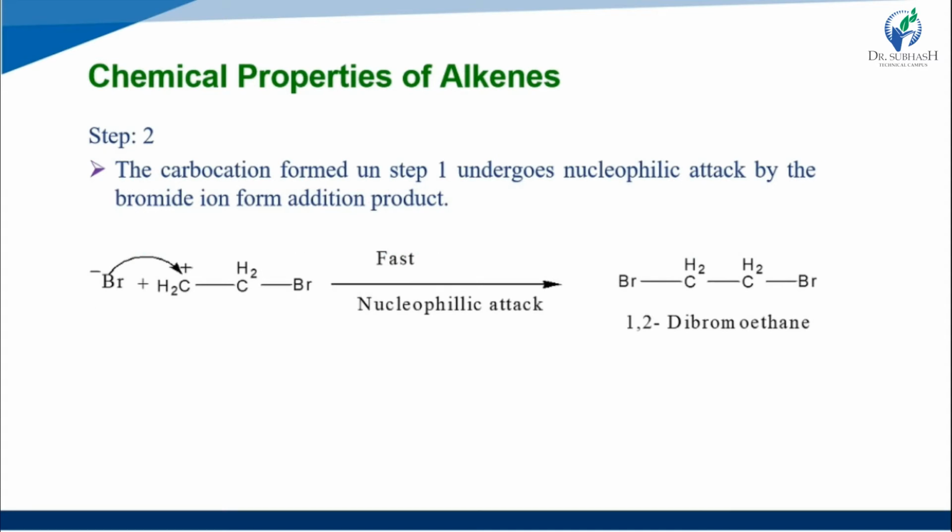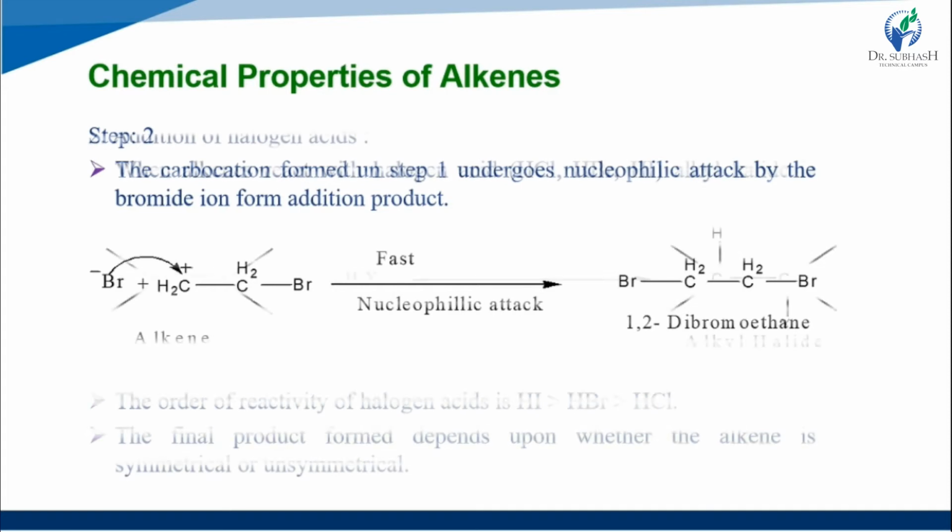Now the step 2 mechanism. The carbocation formed in step 1 undergoes nucleophilic attack by the bromide ion to form the addition product. Another carbocation is formed and one bromide is liberated. That bromide is also attached to the ethane, making 1,2-dibromoethane. This step is fast because the nucleophile attacks the atom. So this is the first electrophilic addition reaction.